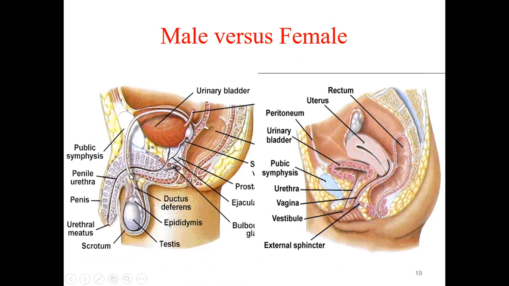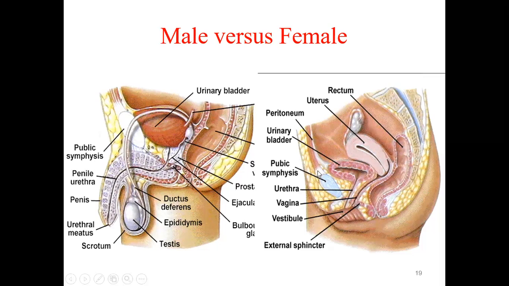Then it passes through the penis in case of male. This is all in case of male. So this will pass through the penis, and it is called the penile urethra, or also the spongy urethra. And finally it opens through the external urethral meatus. So it is a long tube in case of male.